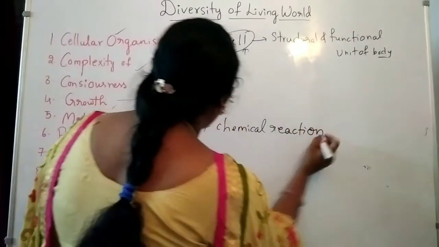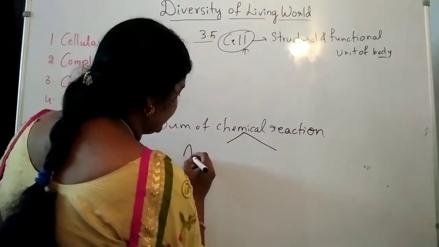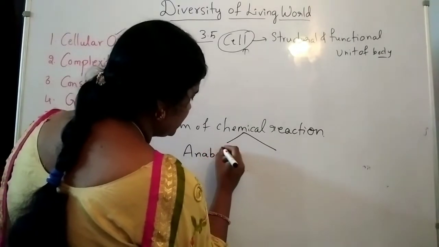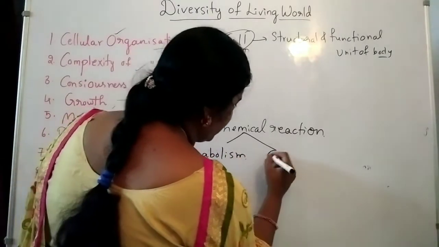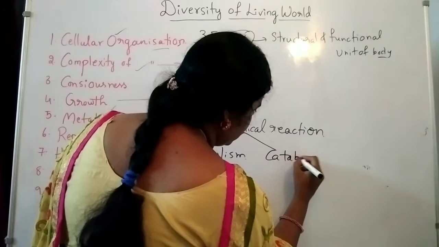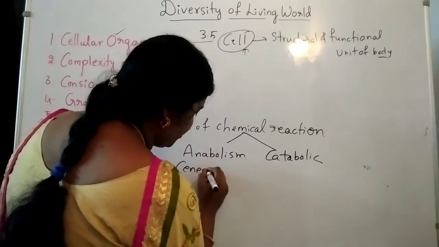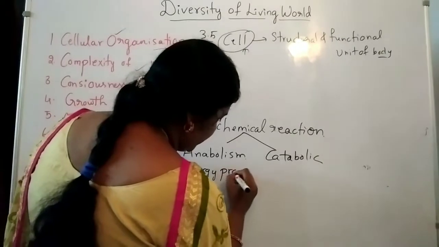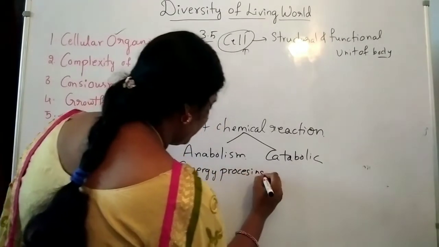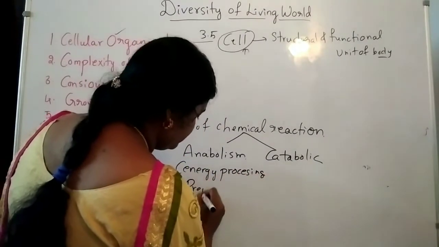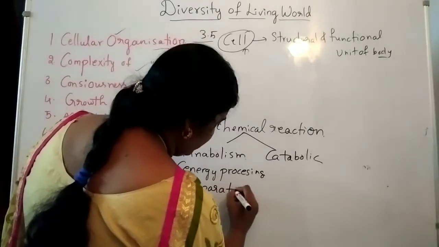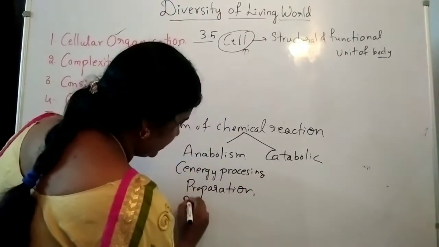Okay, so what is this chemical reactions? One is anabolic activities, otherwise anabolism, and catabolic activities. So anabolic activities is energy processing, means preparing the food material. Preparation, example photosynthesis.